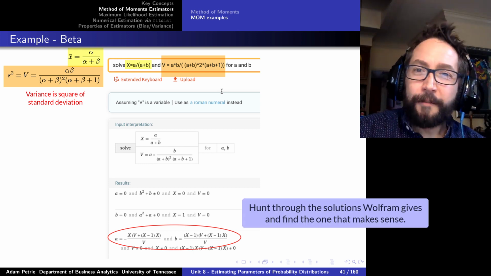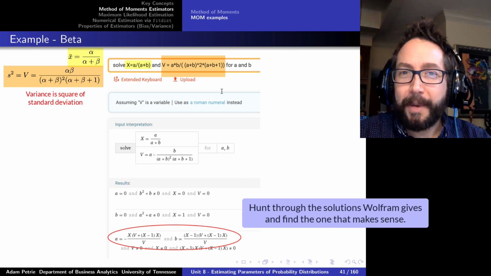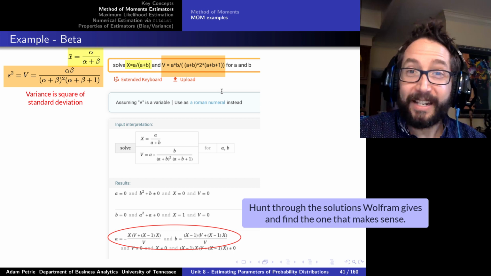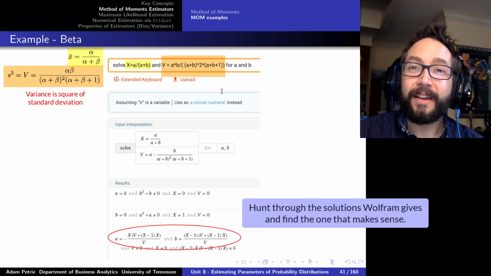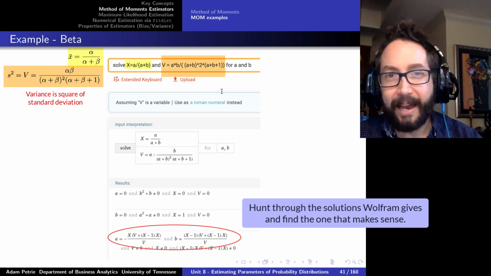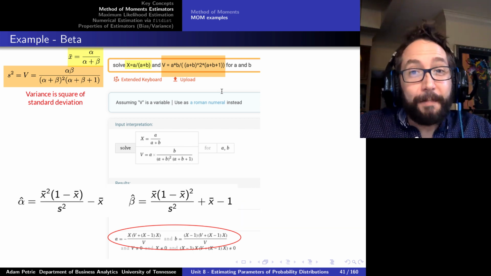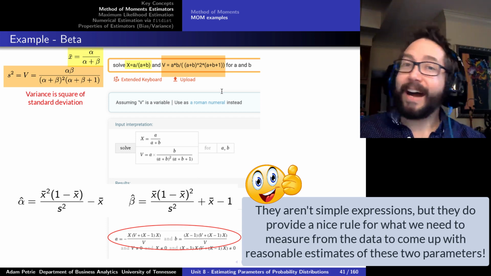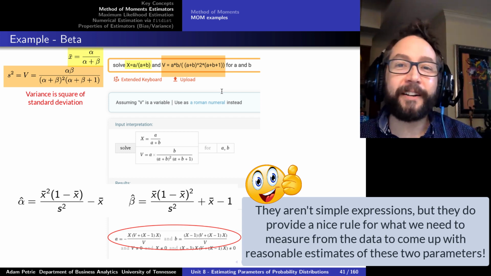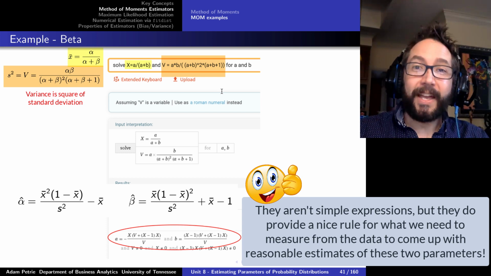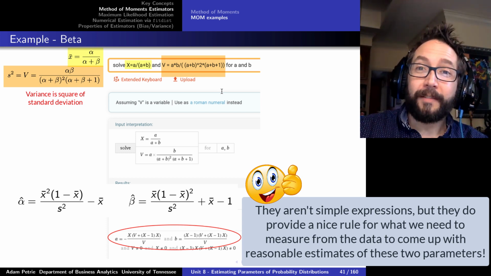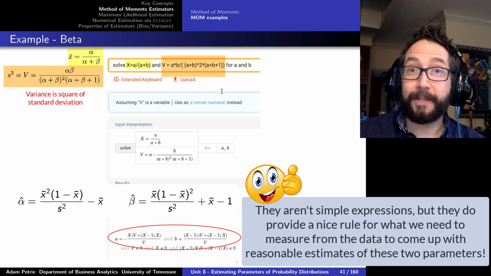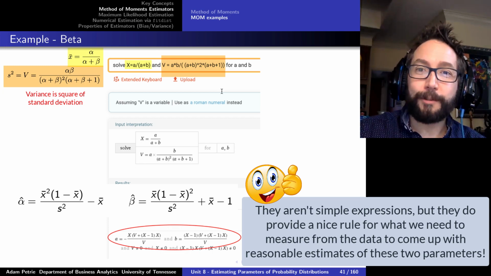We'll have to go and hunt for the one that makes the most sense, and the one that makes the most sense gives the pretty complicated expressions of what I need to do with the sample average and variance to get my alpha hat and my beta hat, my method of moments estimators. But the nice thing is that they exist. Regardless of whatever sample values I end up collecting, I can get that sample average, I can get the sample variance, and I can just throw them into that equation and come up with reasonable guesses for what the alpha and beta parameters of that beta distribution might be. Can I get a good glimpse as to what the shape of that beta needs to be in order to reproduce my data fairly well?